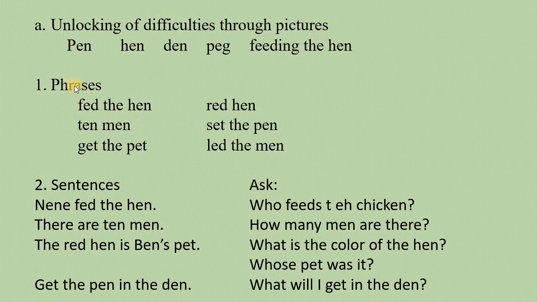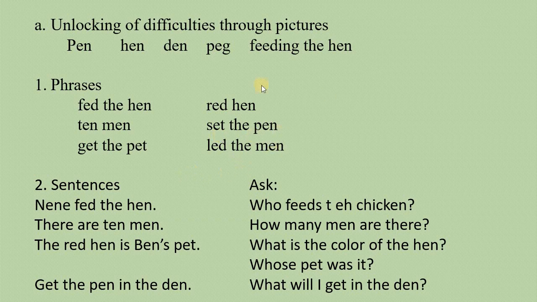Now, let's move on to reading of phrases. In reading of phrases, guys, first you model, and then after you read, let the students repeat after the teacher. Okay. Feed the hen. Ten men. Get the pet. Red hen. Set the pen.